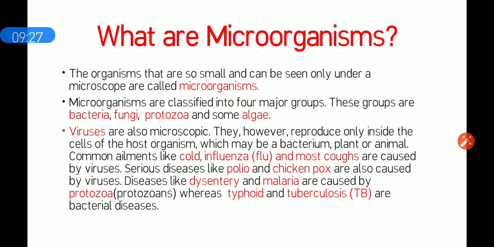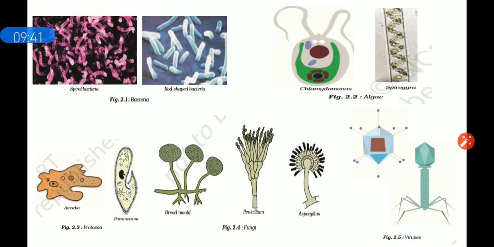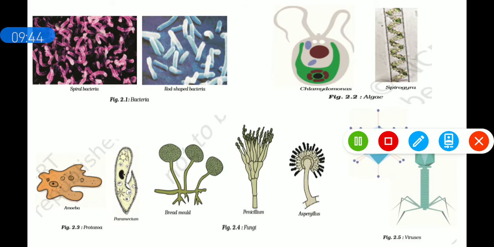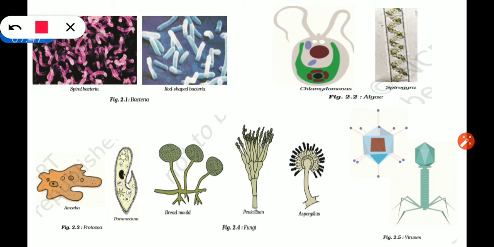I hope you have understood the concept about all these microorganisms and how viruses are different from other types of microorganisms. Here you can see pictures of some bacteria, algae and other microorganisms. Picture 1 is a picture of bacteria, and you can see the shape of the bacteria. This is a spiral bacteria. Next is a rod shaped bacteria. The shape is like a rod, so we call them rod shaped.